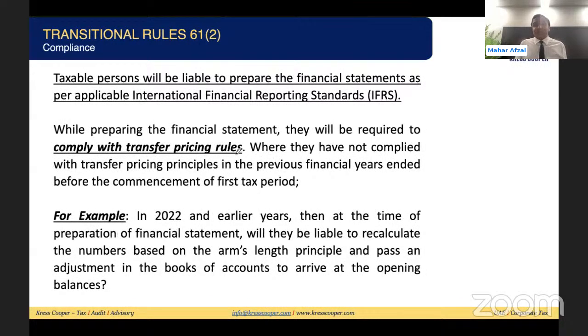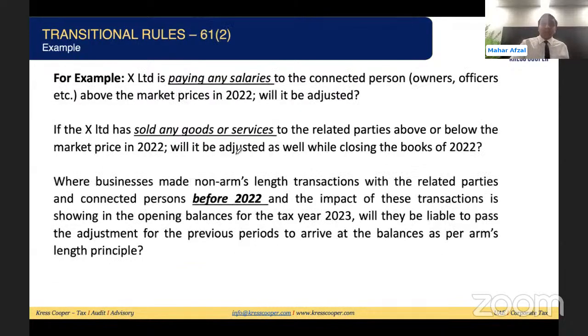Just look into this example. Suppose in 2022 or an earlier year, at the time of preparation of the financial statements, will they be able to recalculate the number based on the arm's length principle? As I discussed earlier, might be the company has a history of 50 years. Do we need to go back and recalculate the number for the last 50 years? Do we need to go back and recalculate the number for the last 10 years? I think this is a very hectic exercise, and nobody will be able to do this. So how can we do this?